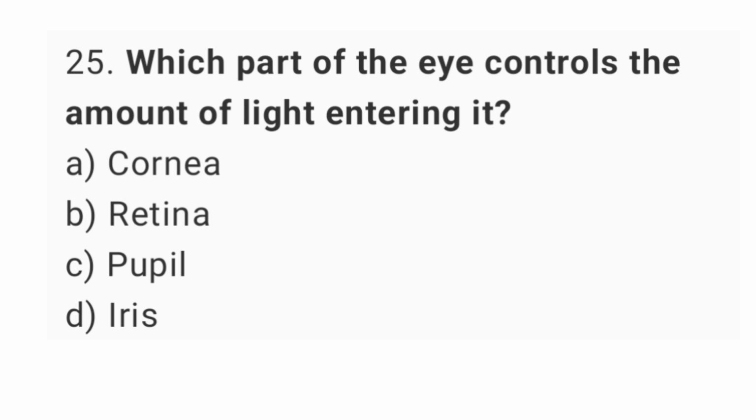Question number 25. Which part of the eye controls the amount of light entering it? The right answer is option D, iris.